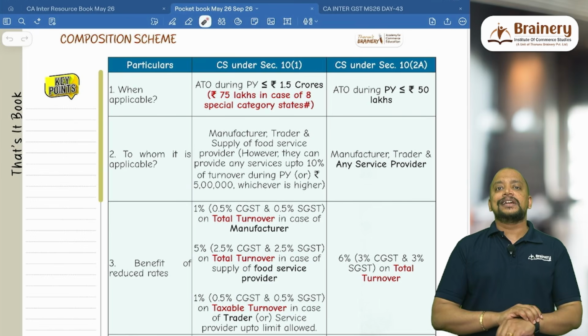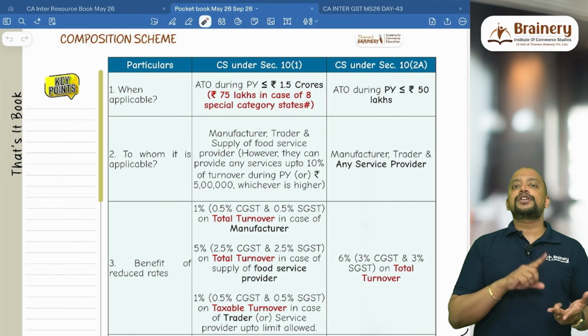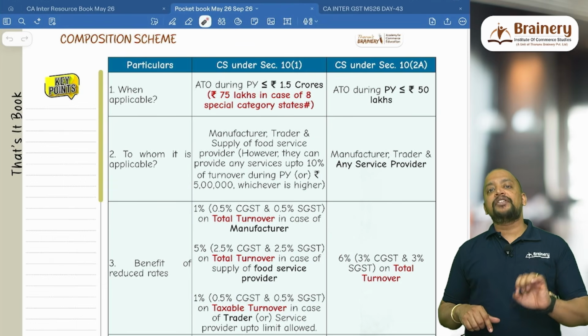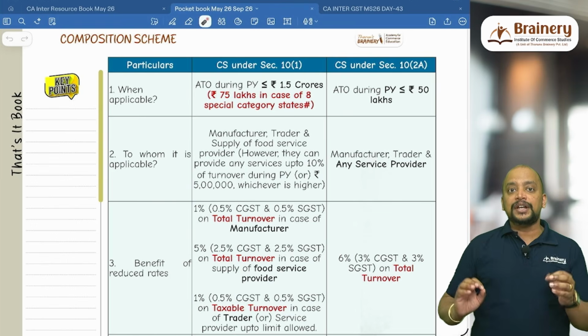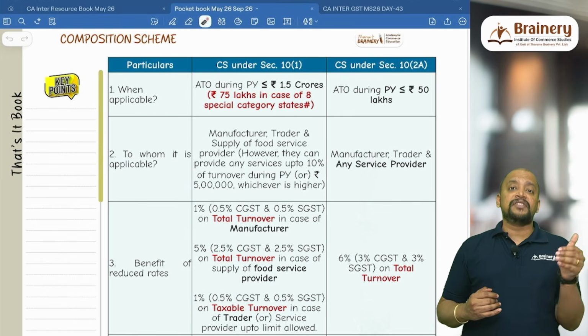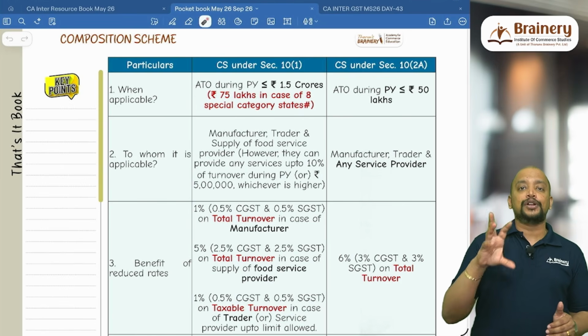What are those 8 states? You remember MMTN, USAM. So Manipur, Mizoram, Tripura, Nagaland, U for Uttarakhand, S for Sikkim, A for Arunachal Pradesh and M for Meghalaya. So this is MMTN, USAM, the limit will be 75 lakhs, whereas other states the limit will be 150 lakhs. Aggregate turnover should be computed on all India basis.